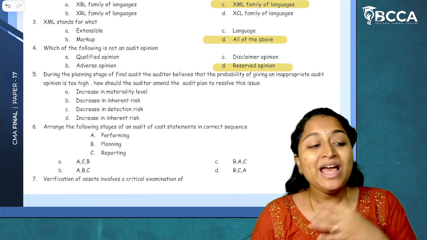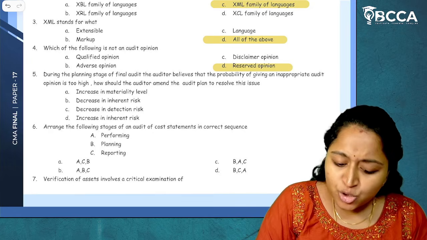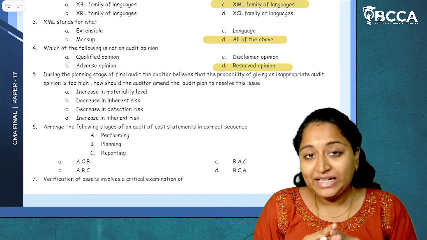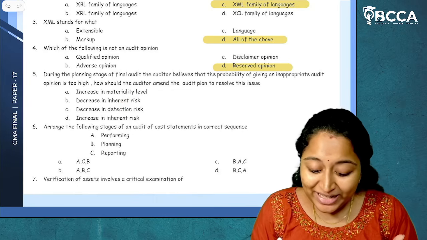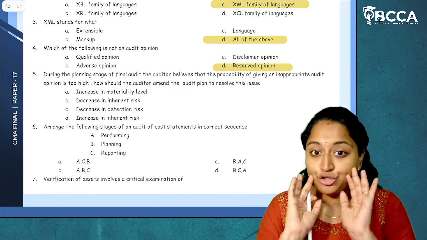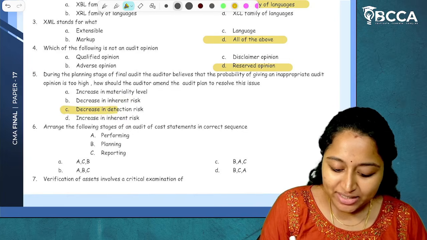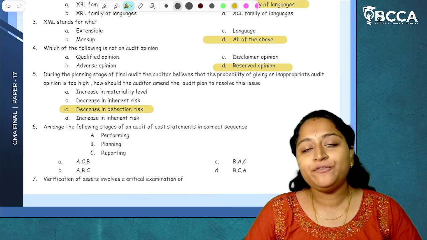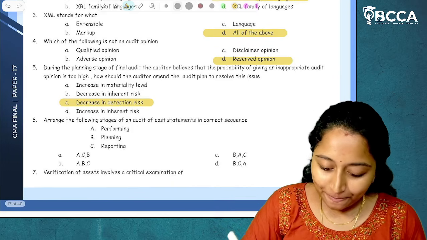They have to be very careful in doing the verification. So what can they do? Increase in materiality level? No. Decrease in inherent risk? They can't do that. Increase in inherent risk? No, that should not be done. Mostly the answer is decrease in detection risk. They can decrease the detection risk so that the probability of inappropriate opinion becomes less. I hope it is clear.